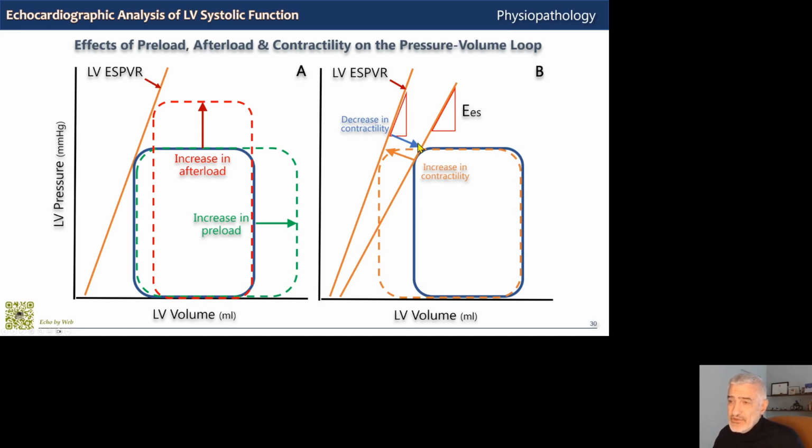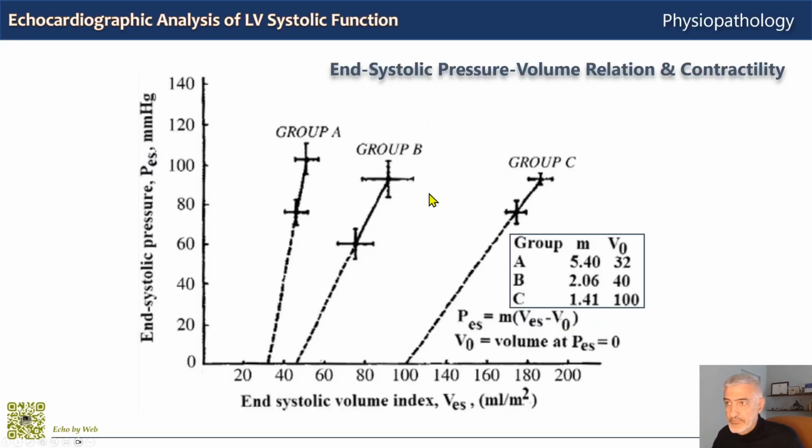This defines the decrease in contractility, and you see also that the pressure-volume blue loop with decreased contractility also has a reduced stroke volume. So a change in contractility changes the position and the slope of the contractility line of the family of end-systolic pressure-volume points, whereas changes in load do not change contractility because contractility is load independent.